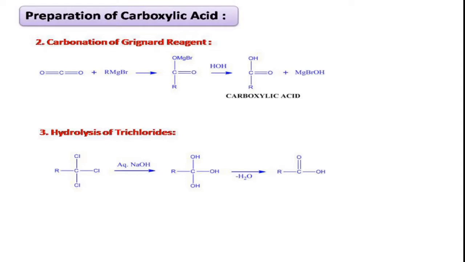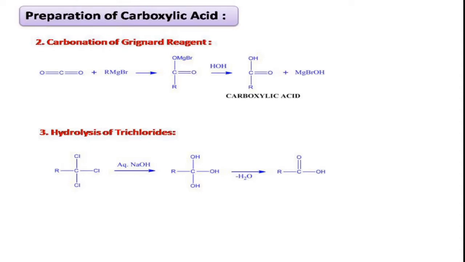In the first step, we get the trihydroxy product, in which the 3 hydroxy groups are present on the same carbon atom. Such triols, in which all the alcohols are present on the same carbon, are called geminal triols. Geminal means same carbon. So these geminal triols as well as geminal diols are unstable. Only one hydroxy group on one carbon is stable, but here we have 3 hydroxy groups on the same carbon, which is unstable. Upon heating, it loses a water molecule to convert to carboxylic acid.